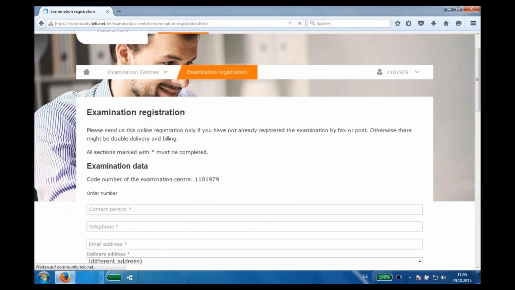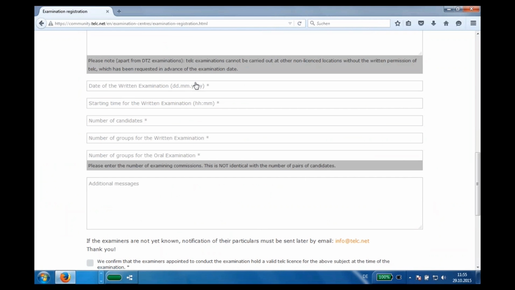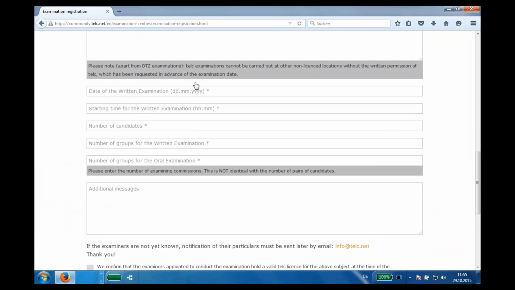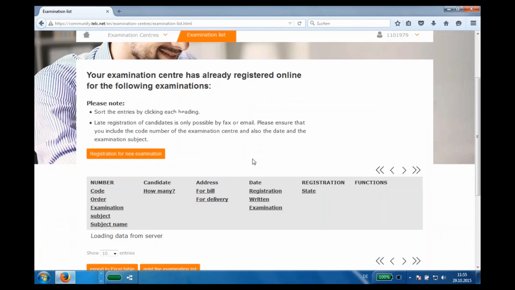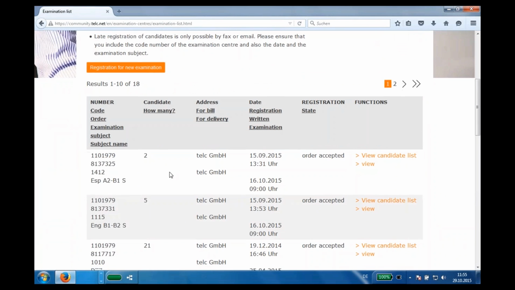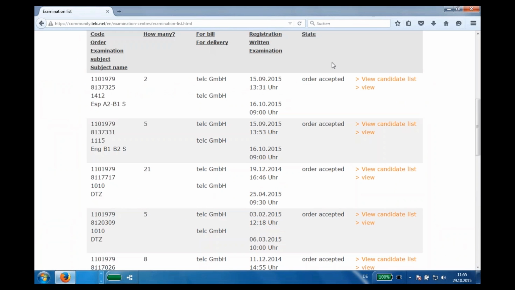And another question is, after the examination, how can I see it in the Excel file and upload it into the system? Okay, I will show it to you. I don't have any examination here in my examination list to show it, but normally, you see the examination list here, and please ensure that after the registration of the examination, the state should be order accepted, not just saved.